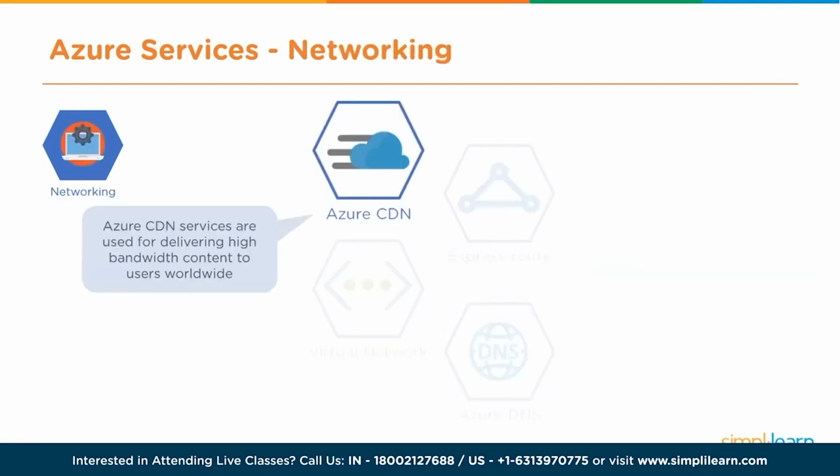Now let's talk about some networking services. First up, we have Azure CDN, or the Content Delivery Network. The Azure CDN service is basically for delivering web content to users. This content is of high bandwidth and can be delivered to any person across the world. These are actually a network of servers that are placed in strategic positions across the world so that the customers can obtain this data as fast as possible.